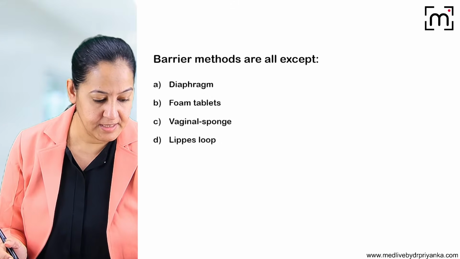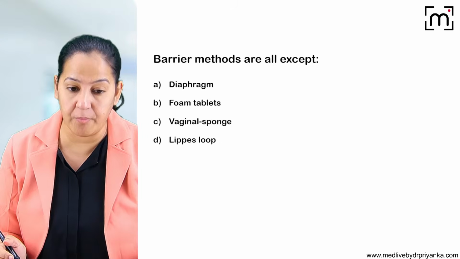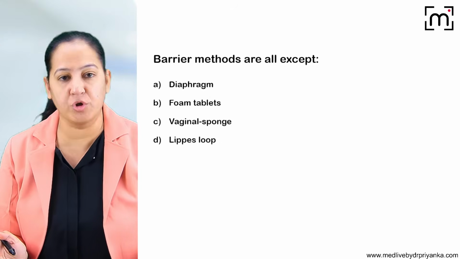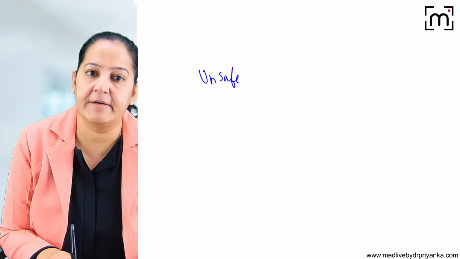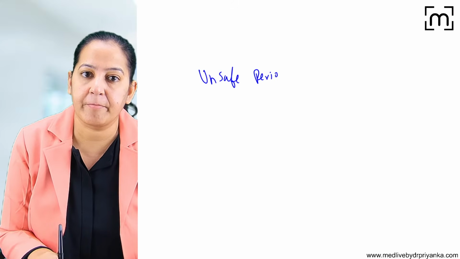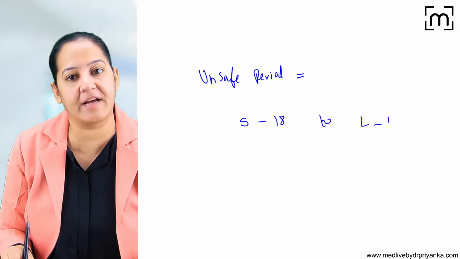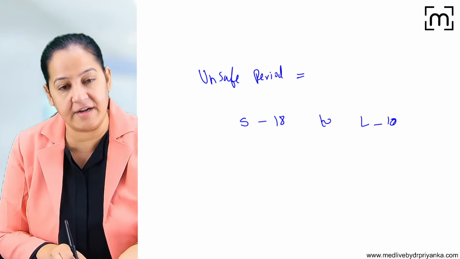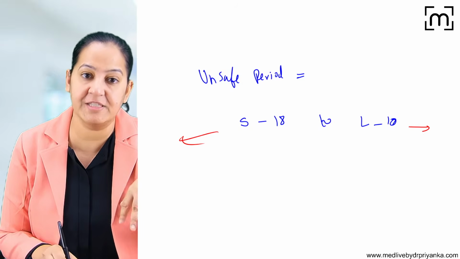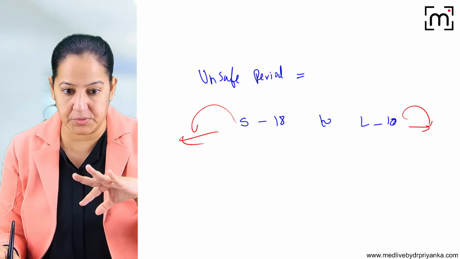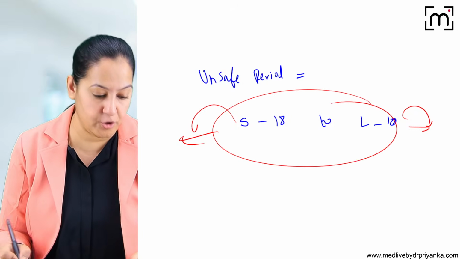Say yes. Safe period issue. I told you the formula of the safe period. Safe period is both before and after, so there is no formula for safe period. For unsafe period, the formula is shortest cycle minus 18 to longest cycle minus 10. Before that and after that is safe period. So safe period is before that also, after that also. But the unsafe period is this one. I hope you got it.